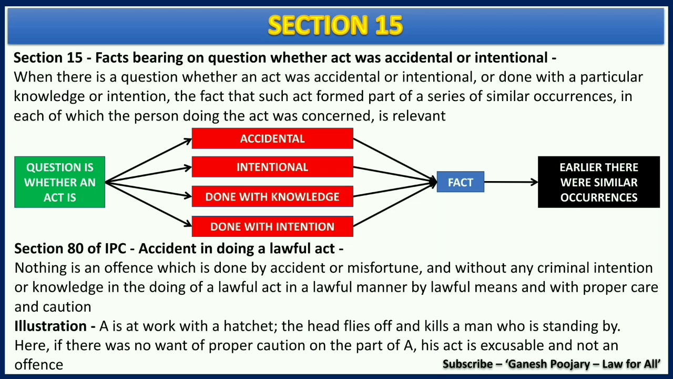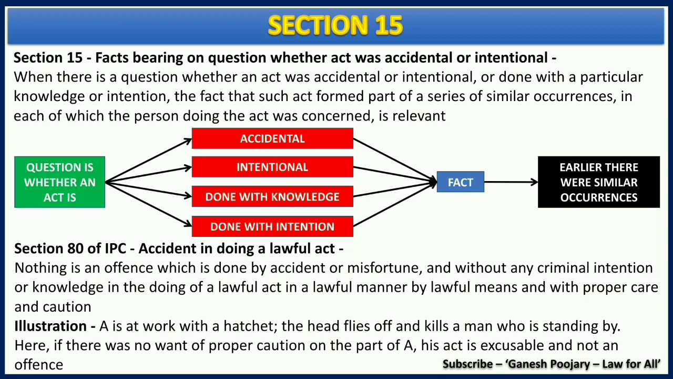Look at that beautiful illustration given under section 80. A is at work with a hatchet. The head flies off and kills a man who is standing by. Here, if there was no want of proper caution on the part of A, his act is excusable and not an offense, because there is no mens rea. He had no intention. He was doing a lawful act in a lawful manner, with lawful means, with proper care and caution. Even after the act has happened, that is accidental.